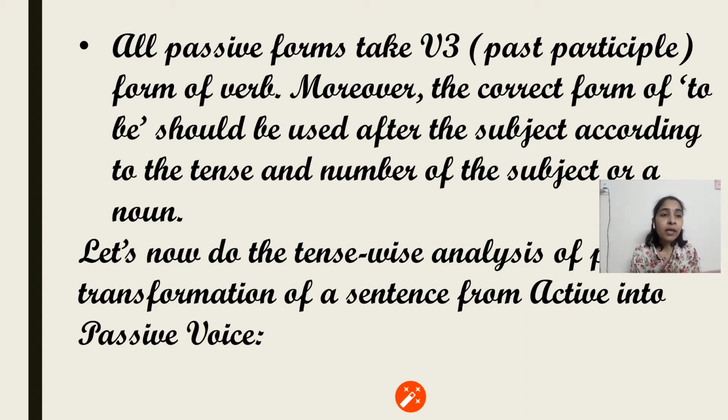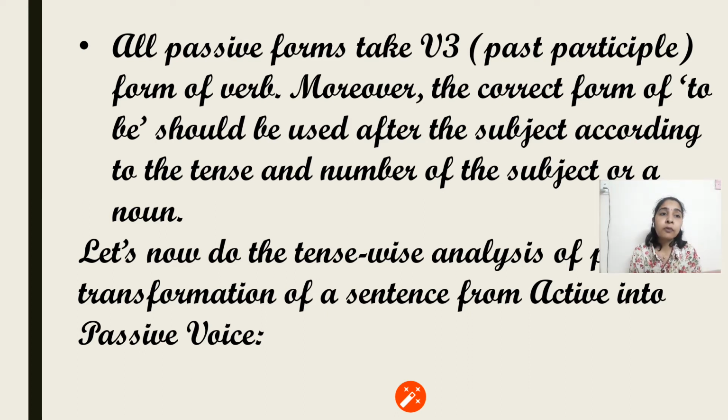But here we have only 8 classifications. That means we do not have the perfect continuous tense of any of the 3 tenses, neither present perfect continuous, nor past perfect continuous, nor future perfect continuous, because they are very rare in use. Moreover, we do not have future continuous also. So we have 8 here.